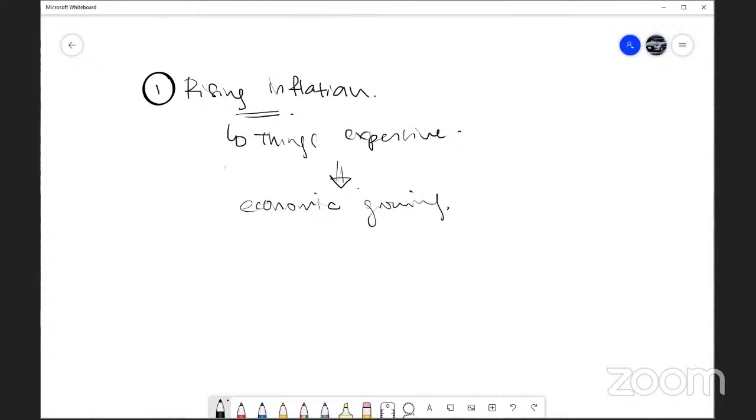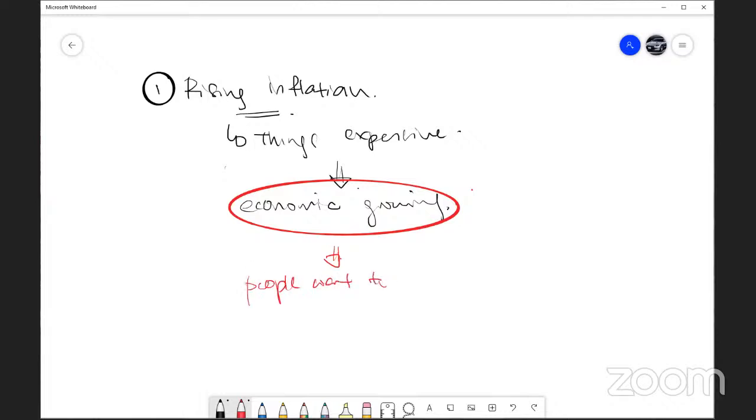So rising inflation is an indicator of economic growth. So when the economy is growing, what happens? Economic growth means people want to expand. People want to expand their businesses.